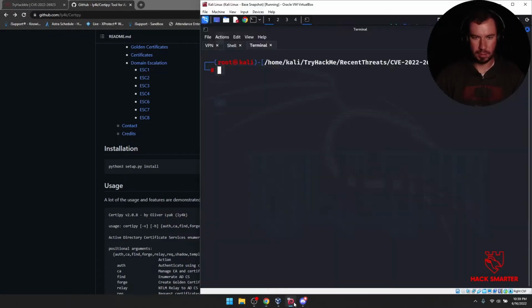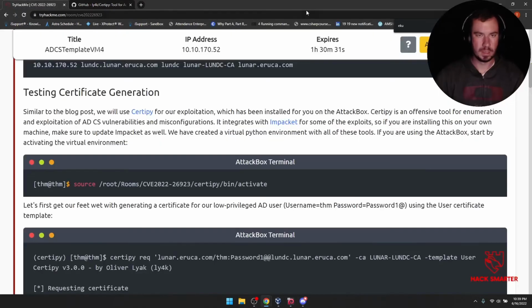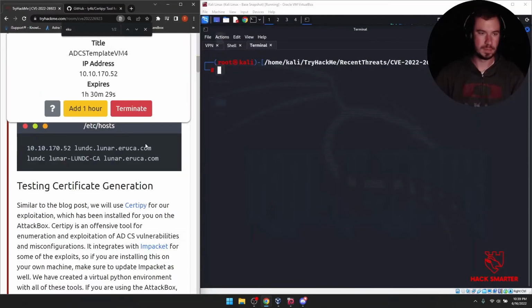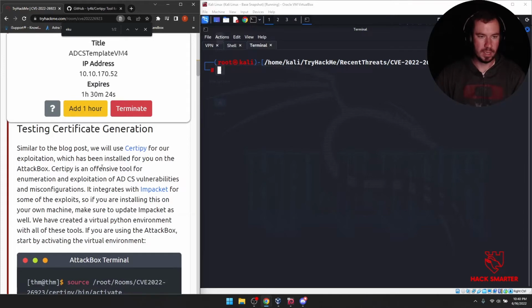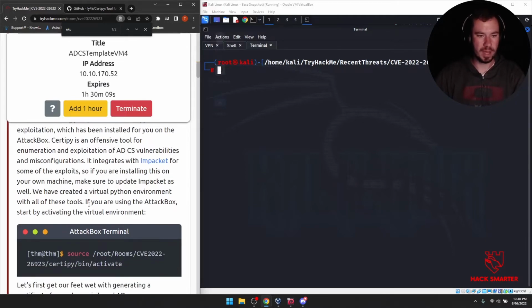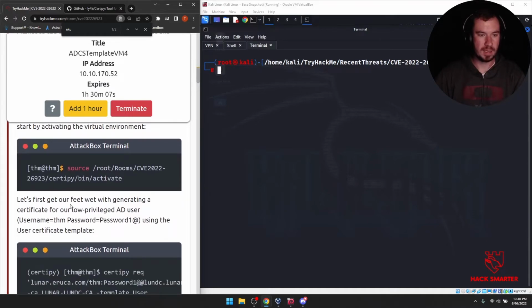All right, let's go ahead and pull this back up. So Certipy, get Certipy installed. It goes pretty quick to install it. Certipy is an offensive tool for enumeration and exploitation of ADCS vulnerabilities and misconfigurations. It integrates with Impacket for some of the exploits, so if you are installing this on your own machine, make sure to update Impacket as well. We have created a virtual Python environment, but we're not using an attack box. Let's first get our feet wet with generating a certificate for our low privilege AD user.